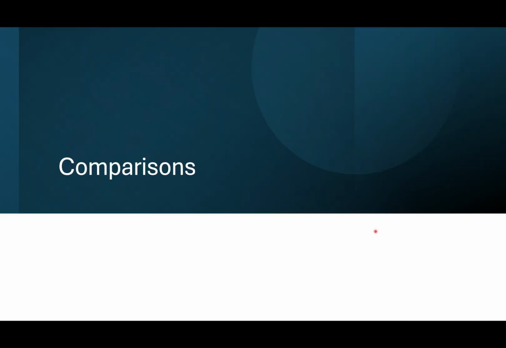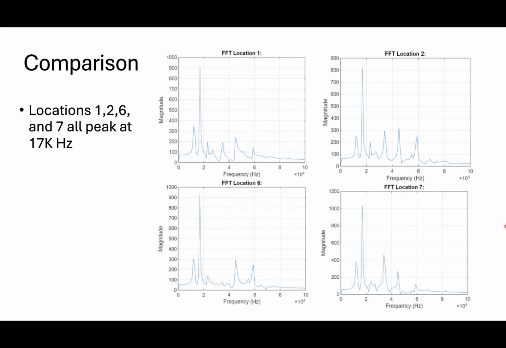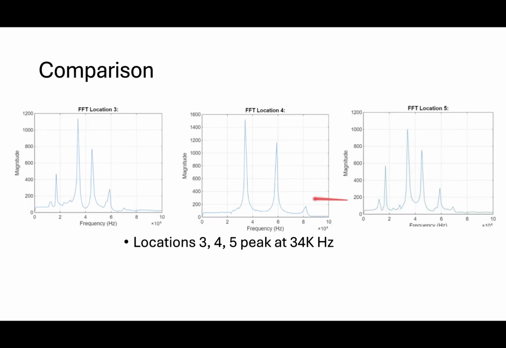Now we're going to get over to comparing all locations. So with what the guys mentioned, in the comparison, 1, 2, 6, and 7 all peak almost identically at 17k hertz, as you can see in these graphs when you put them side by side. And then likewise 3, 4, and 5 all peak at 34k.